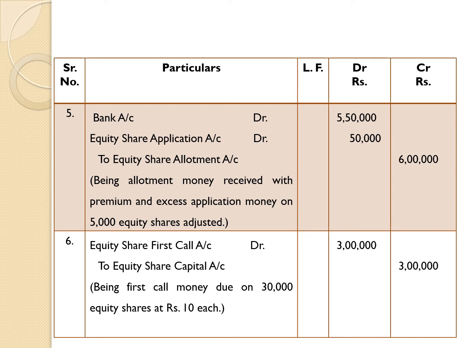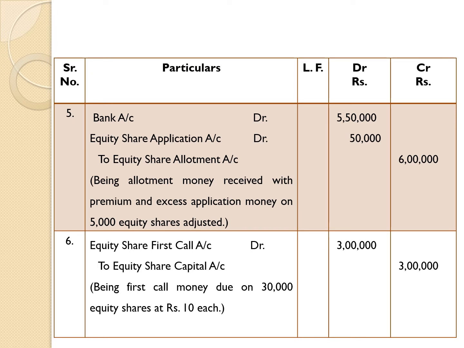We can make two entries here, but instead of taking two entries, one combined entry is taken here, and that is given number 5. Next, we have completed two stages of our solution, that is entries about application and entries about allotment. Third stage of the solution: first call money due and first call money received. These are the two aspects we are going to relate.